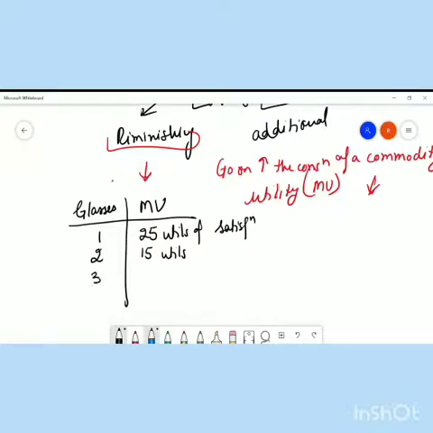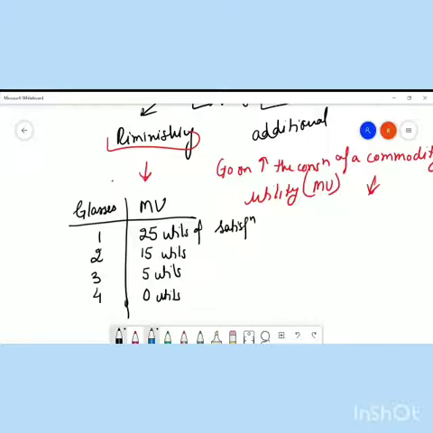Somehow, the third glass of water is giving me 5 utils of satisfaction. Now I am no more thirsty at all. But somebody forced me to take the fourth glass of water also. So it is giving me 0 utils of satisfaction.